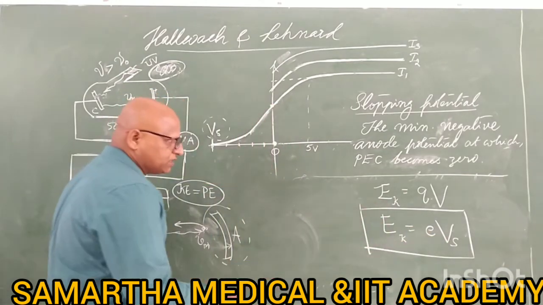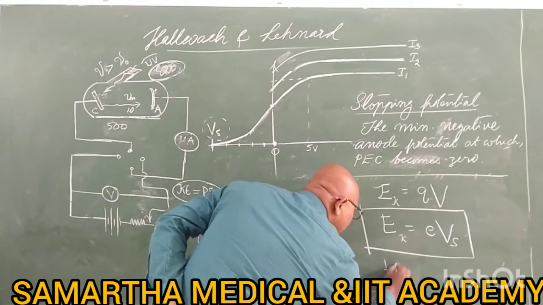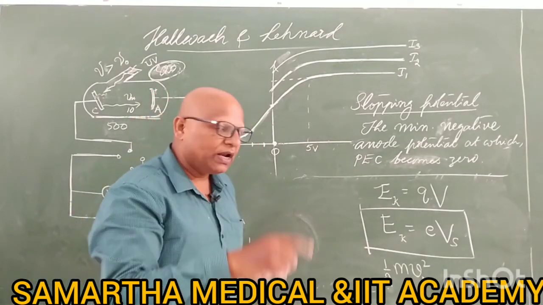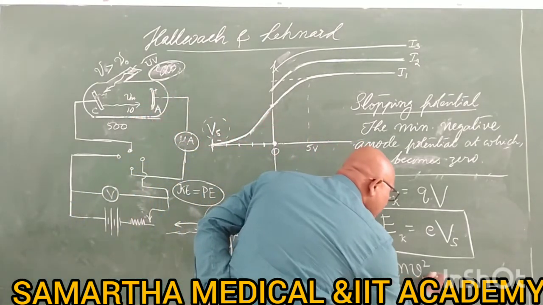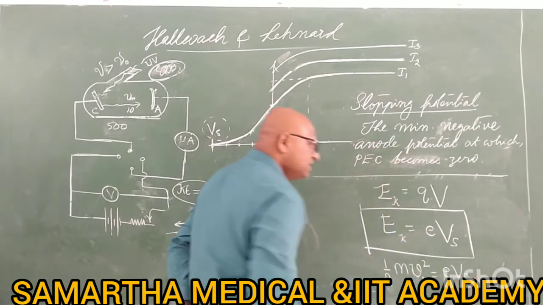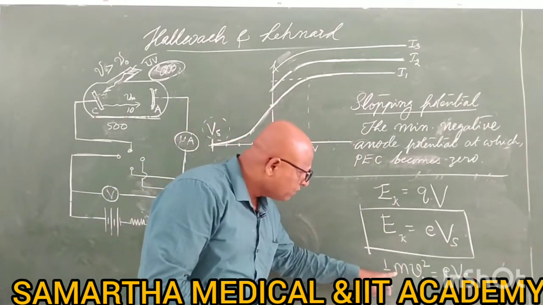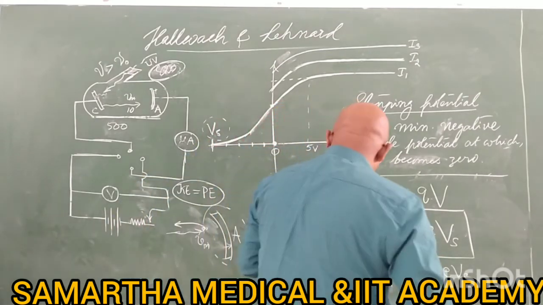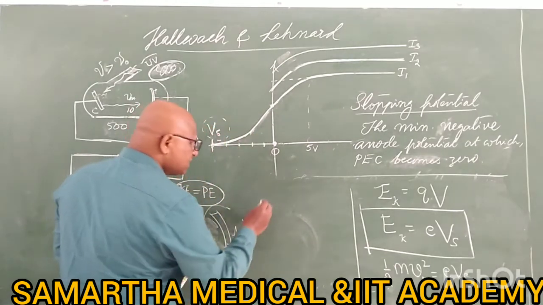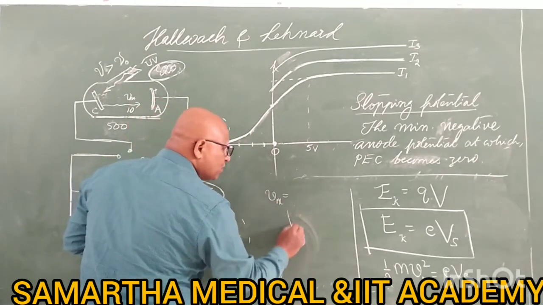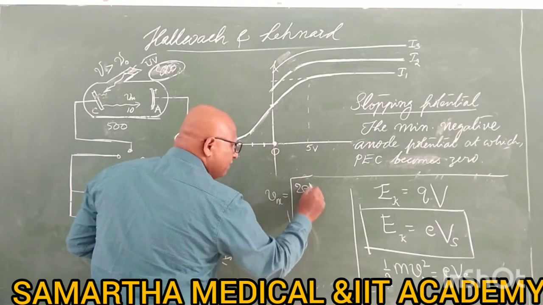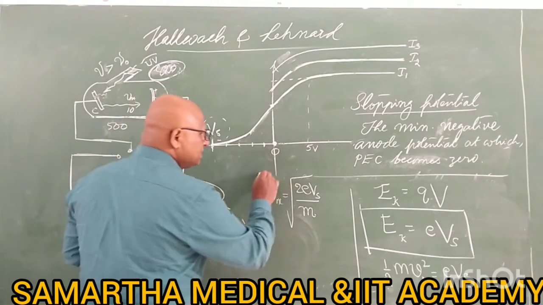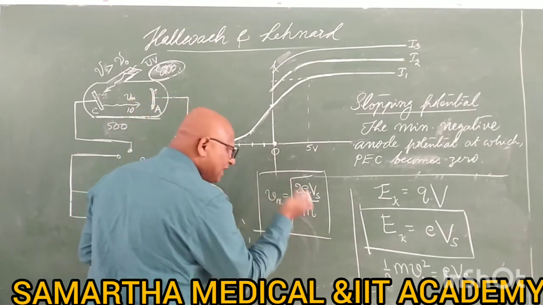Let's find its variations. Kinetic energy means what? Half mv square, right? This v is not simply v, it is the maximum velocity of the electrons. Half m Vm square is equal to e into Vs. This expression will tell you how to calculate the mass of electrons also. And if you try the other variations of it, you can calculate Vm, which is equal to the square root of 2eVs divided by m. This is the expression to calculate the maximum velocity of the electrons.